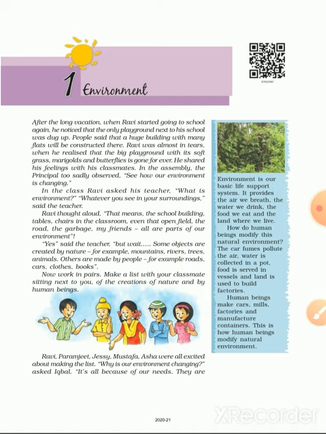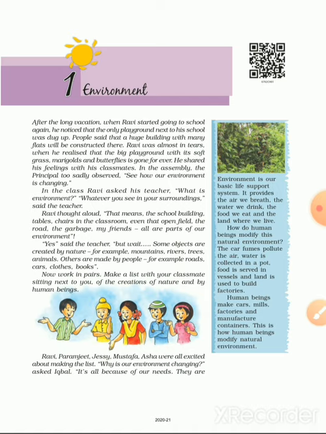All the things which surround us are included in the environment, like our buildings, table, chair, the road, garbage, our friends, that is all human beings, living organisms, animals, plants, birds. These are all parts of your environment. Some objects are created by nature. Which are the nature created objects? For example, mountains, rivers, trees, animals, birds, plants. These are all nature created objects.